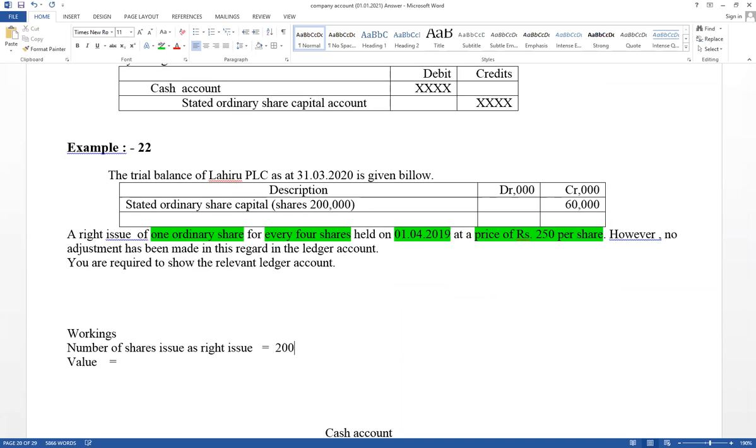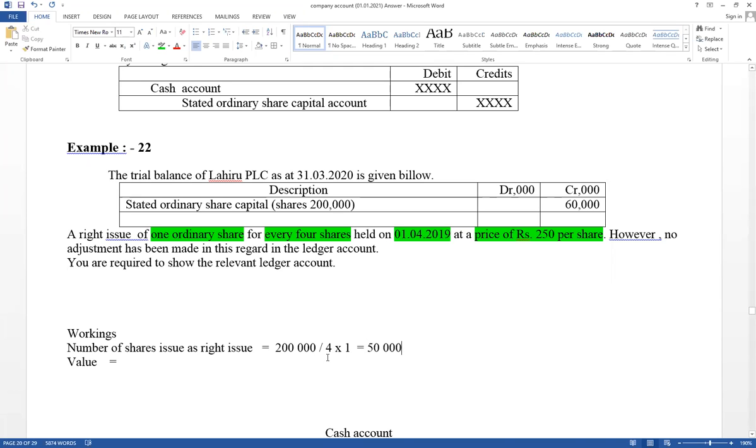Number of shares available already 200,000. මේ බාන issue කරලා තියෙන 200,000. Again, company going to issue 1 share for every 4 shares. Therefore, divide by 4 into 1. Company issues again 1 share for every 4 shares. Divide by 4 into 1. Therefore, this is the number of shares company is going to issue as right issue. As right issue, company is going to issue 50,000 shares.